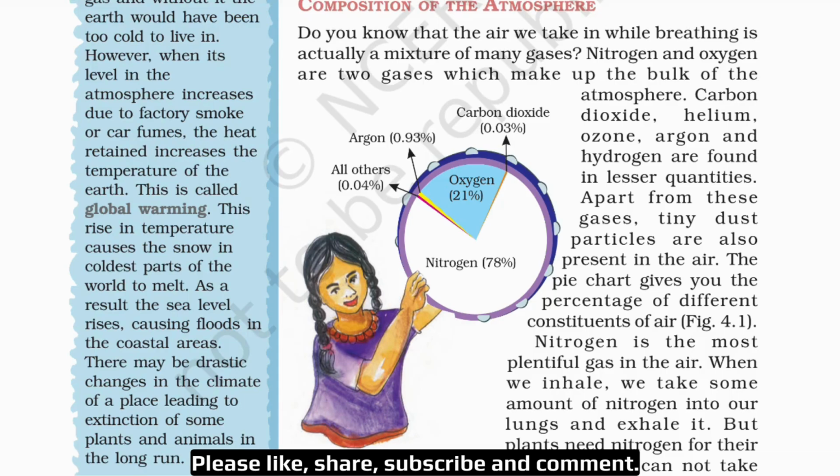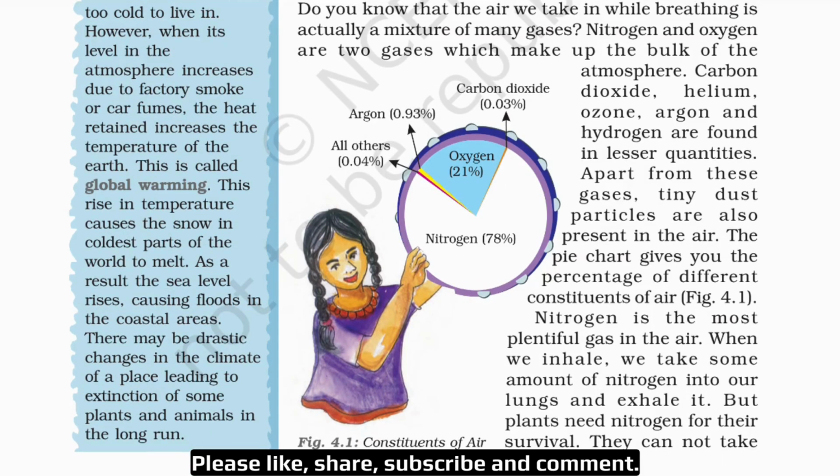The pie chart gives you the percentage of different constituents of the air. So, let's see figure 4.1, constituents of air. You can clearly see that here nitrogen is 78%. So the bulk is nitrogen. Then the second most gas is oxygen, 21% after nitrogen. Then followed by carbon dioxide, 0.03%, argon 0.93%, and all others 0.04%. This all others contain dust particles and helium, etc.